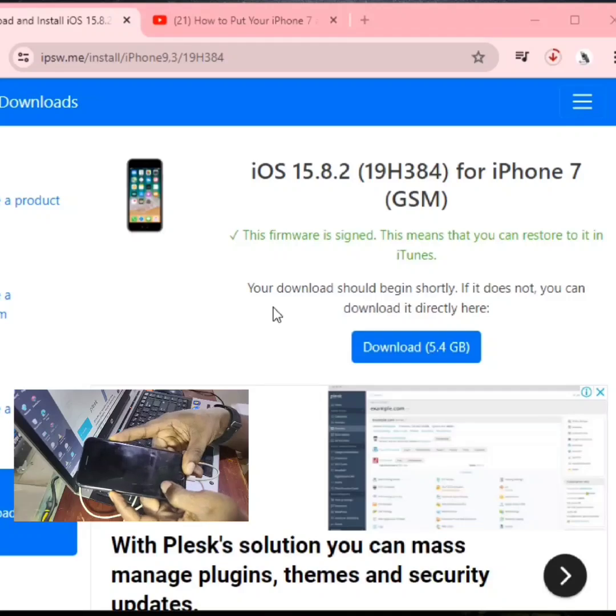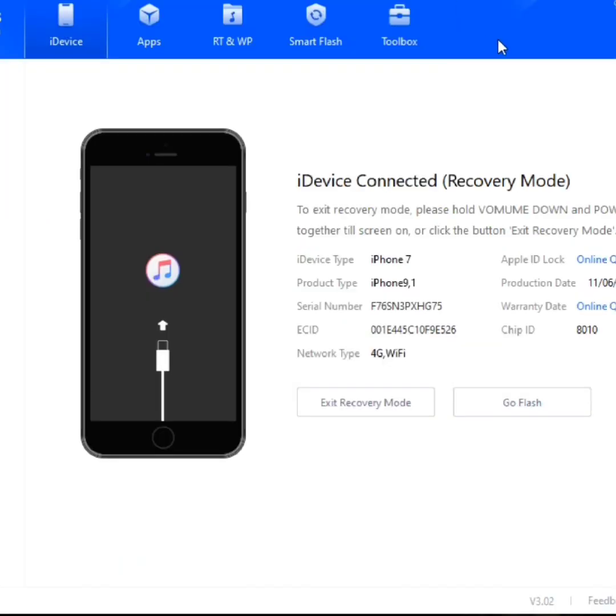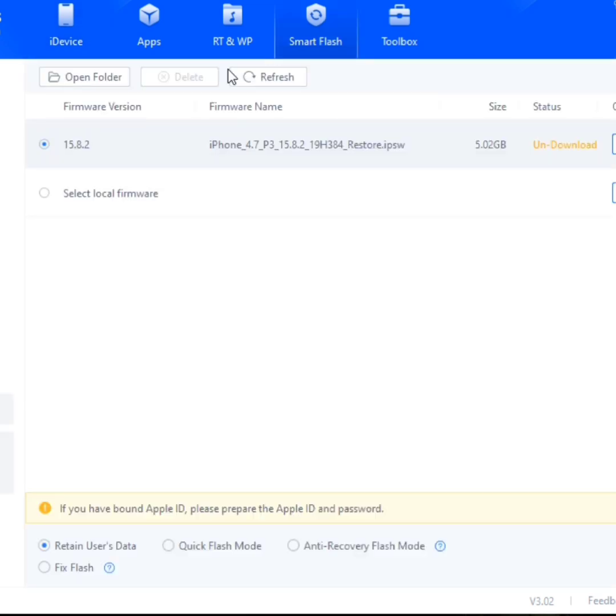After searching for the firmware and identifying it, they show the latest firmware for this phone. Then you click on download to download using Chrome. Then for 3uTools, you connect the phone in DFU mode. Then you download the firmware. As you can see, they are showing the firmware which can be downloaded. You click download within the 3uTools.